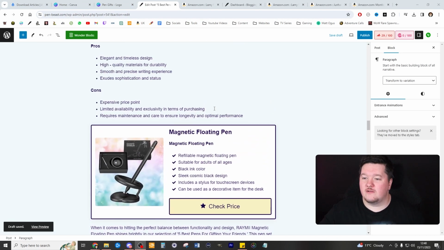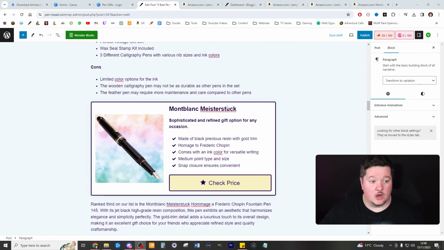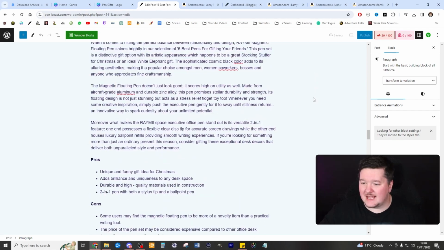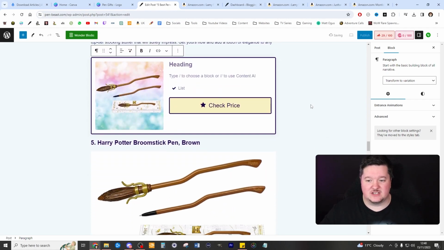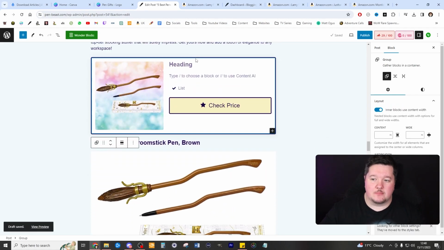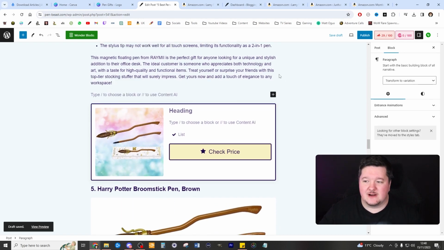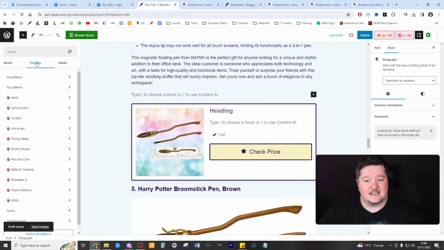Okay, so I've already formatted a lot of these various products, and I want to format this last one here and show you what I do to actually do it. So this is just a popcorn pattern here that I've input. It's a real simple one. Just press enter, click on the plus sign, browse all, click on patterns, and as long as you've got a